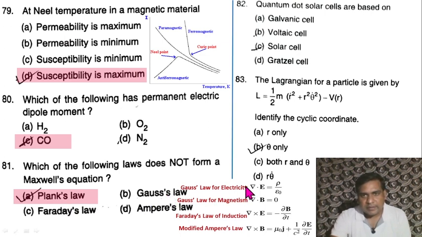Otherwise, Gauss law of electricity: del dot E equal to rho by epsilon naught, del dot B equal to 0, Faraday's law: del cross E equal to minus del B by del t, Ampere's law: del cross B equal to mu naught J plus 1 by c square del E by del t.